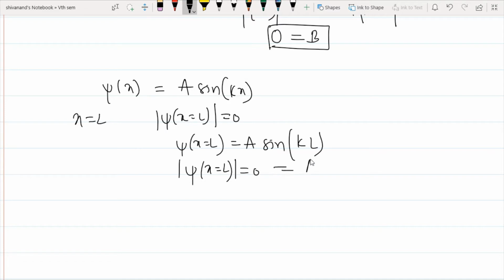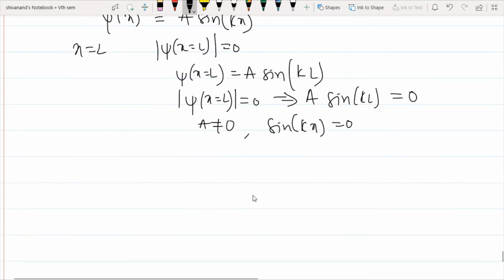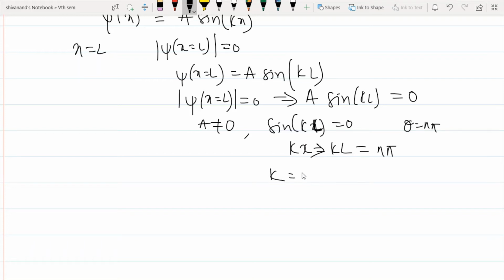A cannot be 0 as it is a constant, so sin kL is equal to 0. Sine is 0 for an angle equal to n pi, so kL is equal to n pi, because x is nothing but our L at the boundary condition. Then k becomes n pi by L.